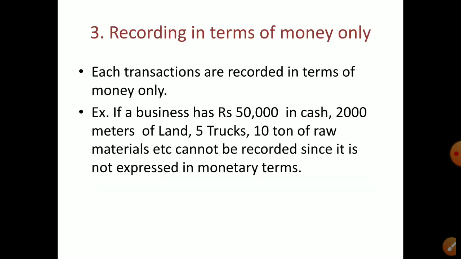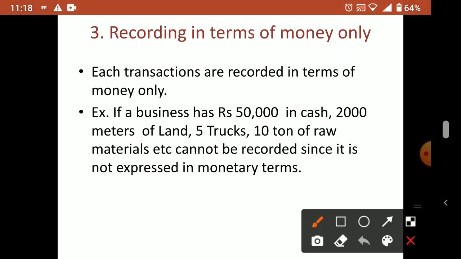Third point, the examples I told you, 2,000 meters of land, tons of raw material, etc. cannot be recorded. But how much you paid, that you can record. So a financial transaction you can record, that should involve money.